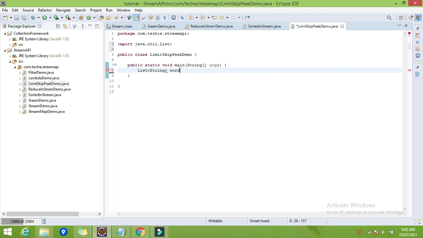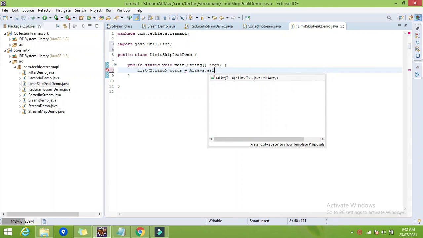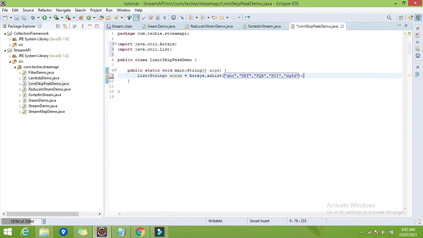Give the name as words, is equal to new, or directly I will use the function Arrays.asList. Now you may have a requirement like I want to perform some operation only on the first two elements, or first three elements, or first four elements, like that.